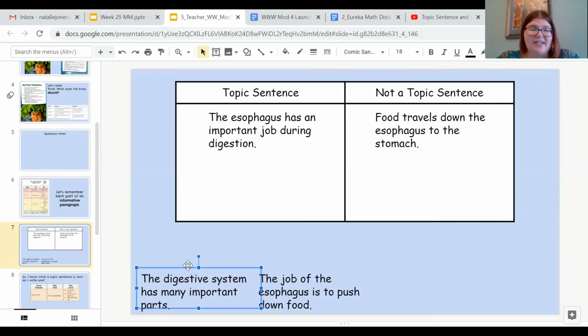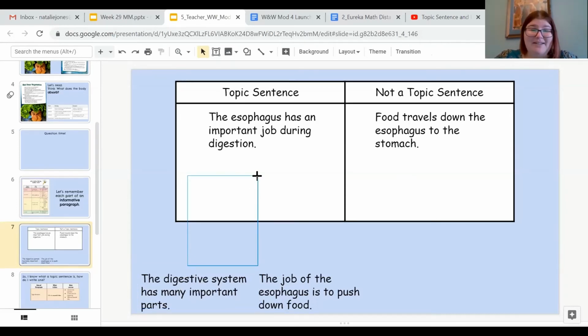The digestive system has many important parts. Could that be a topic sentence? It is a topic sentence.